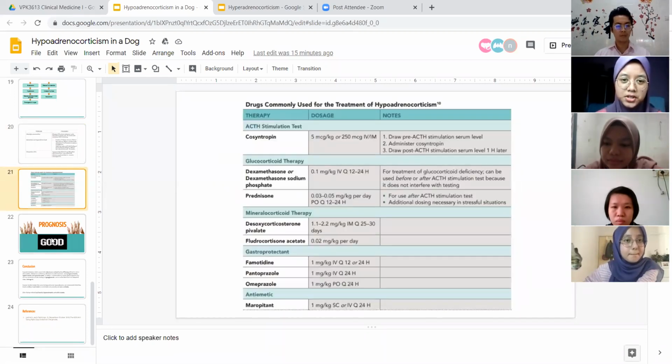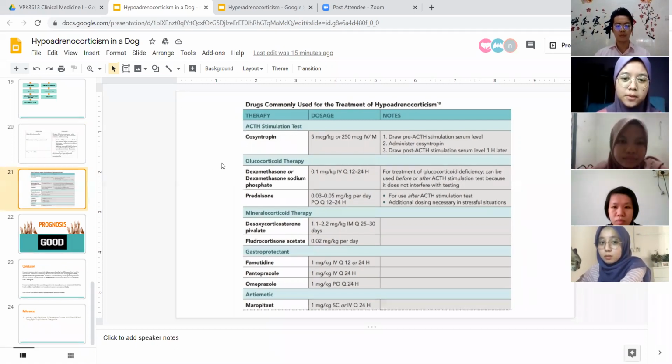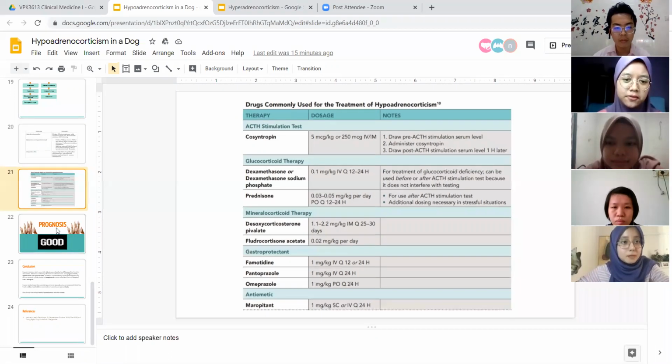These are the drugs that are commonly used for the treatment of hypoadrenocorticism, which are cosyntropin, dexamethasone or dexamethasone sodium phosphate, prednisone. For mineralocorticoid therapy, we use desoxycorticosterone pivalate, fludrocortisone acetate. For gastroprotectant, we use famotidine, pantoprazole, omeprazole, and for antiemetic, we use meropenem.